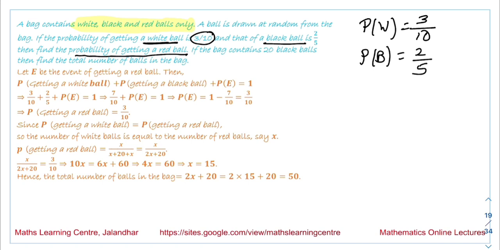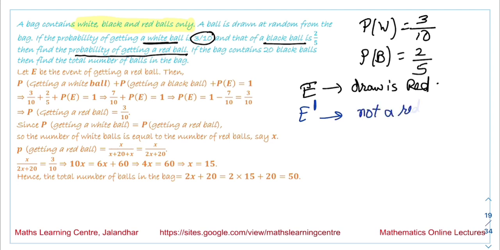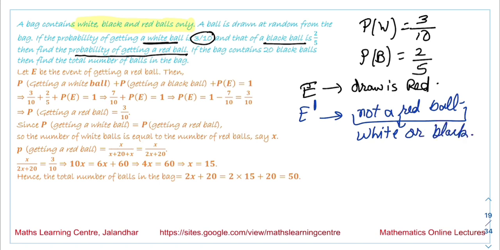So we are talking about an event E, that the ball drawn is red. Then there is another event E dash or E bar, that it is not a red ball. If it is not a red ball, it means either it is a white ball or it is a black ball, because there are only three kinds of balls in the bag: white, black and red.